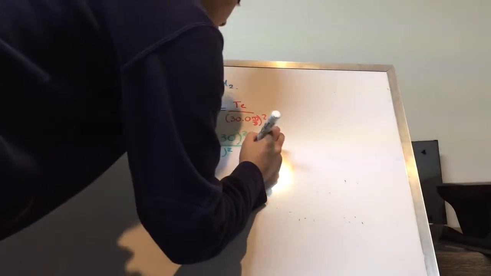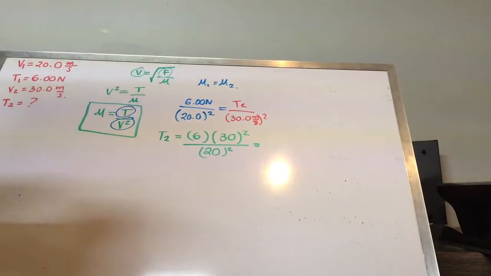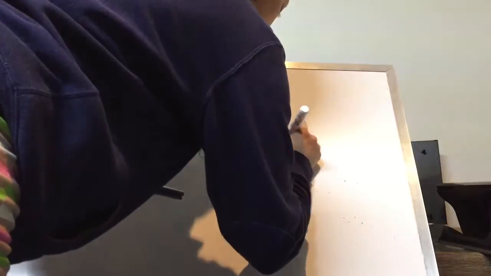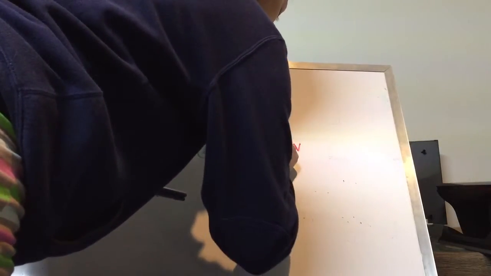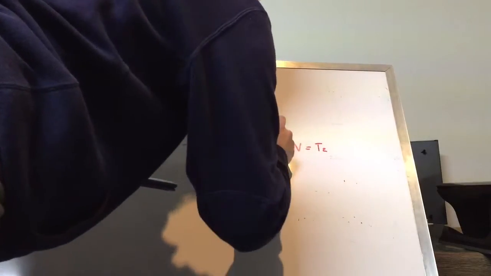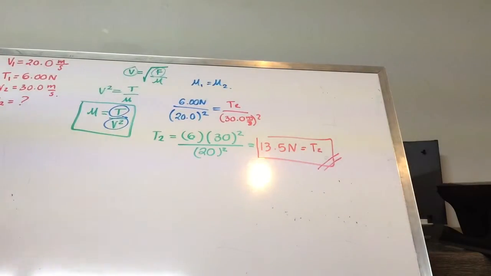If we write it in the calculator, 6 times 30 squared over 20 squared is going to be equal to 13.5 newtons, which is the tension 2 that the problem is asking for. So this is the easiest way to solve it.